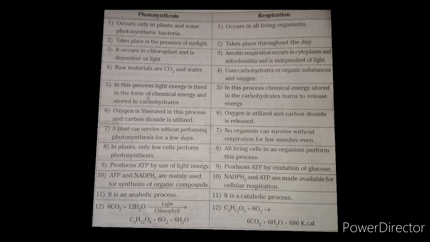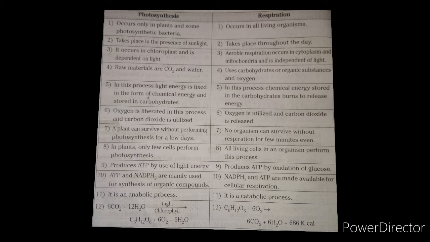Here is the equation. 6 molecules of carbon dioxide plus 12 molecules of water, in the presence of light energy and chlorophyll, give glucose plus 6 molecules of oxygen and 6 molecules of water. This is the equation of photosynthesis. For respiration, glucose plus 6 molecules of oxygen gives rise to 6 CO2 plus 6 H2O plus energy.